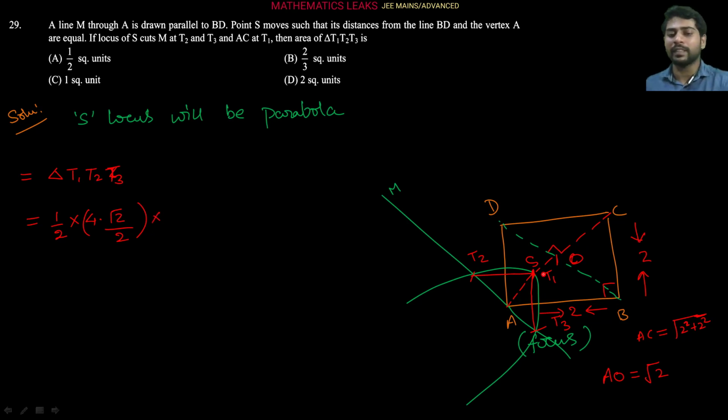Now the height. If we observe the height, it is the same thing here. A to S is again root 2 by 2. So if we solve here, this gets cancelled. This quantity is root 2 into root 2, 2 by 2, that is nothing but 1. So the answer will be 1 square unit. So our C option is correct.